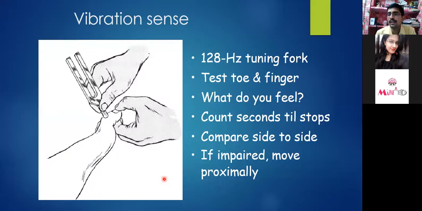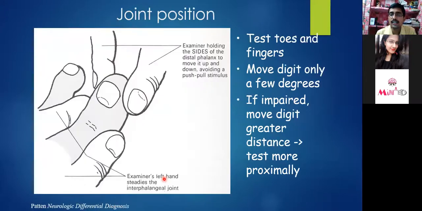This is an example of testing the vibration sense. This is how we are testing the joint position, not clearly visible in the image. For example, I will ask the patient to close the eyes. Now I will do one thing.